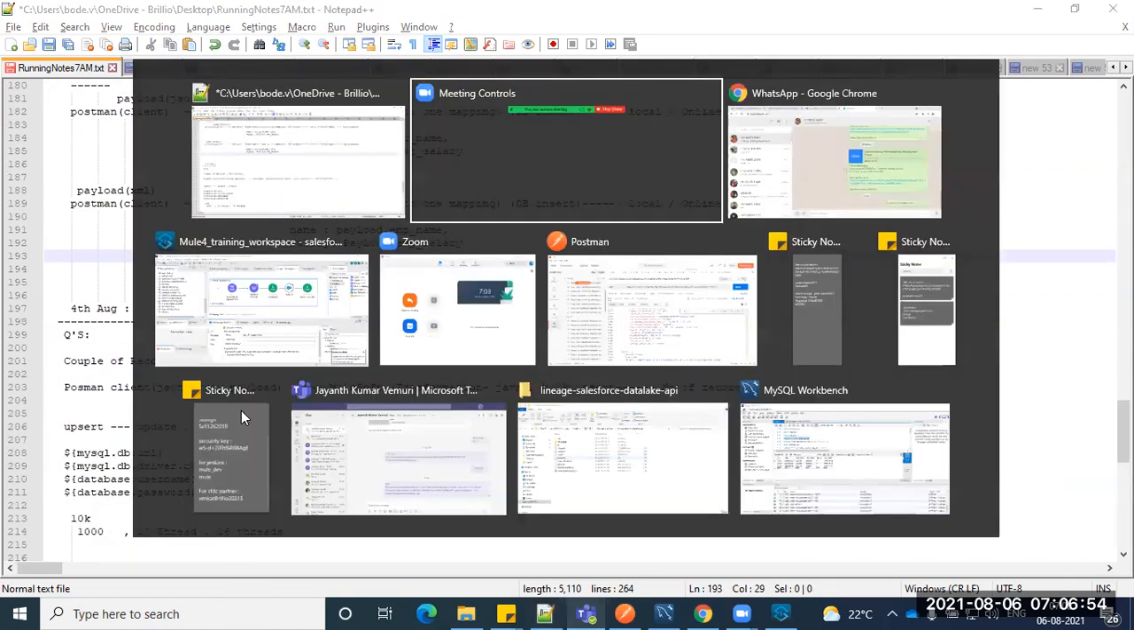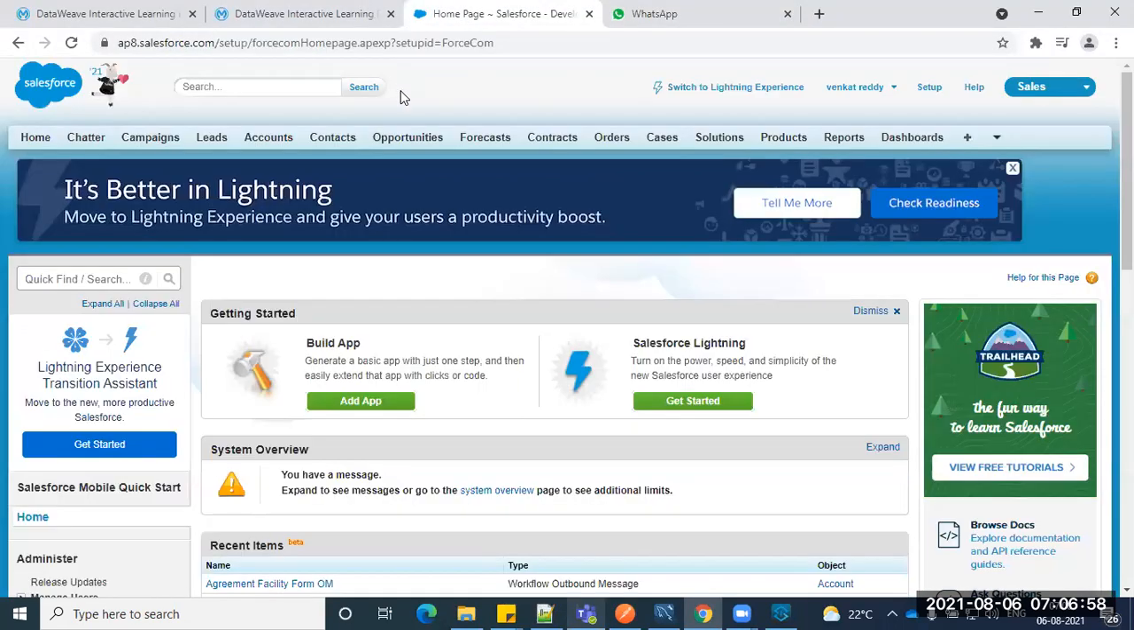So as per yesterday's discussion, did you get a chance to create an account in Salesforce? If not, please create an account, guys. We're going to do the external integration.